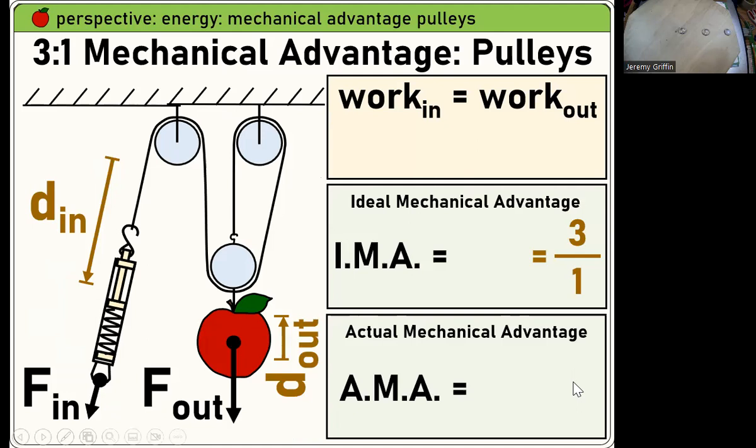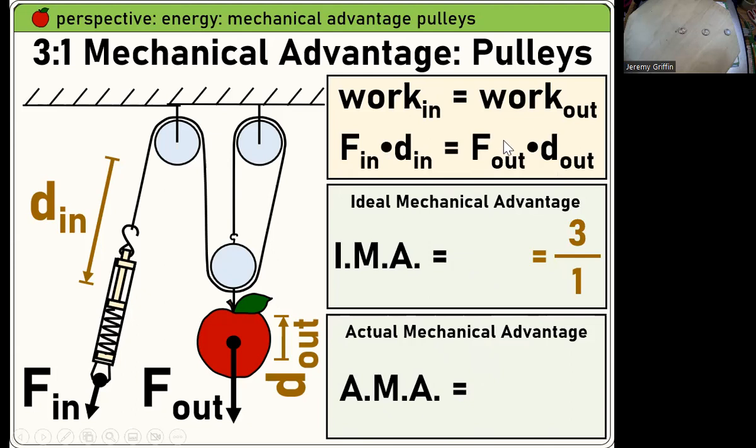Mechanical advantage system, pulley systems. You guys constructed one of these in one of your labs. Do you guys see it's 3 to 1? Because look at this movable pulley. Isn't it like the weight is split 3 different ways? So from the point of view of the spring scale, you feel up to 3 times as strong. If this apple weighs 3 newtons, you only apply 1 newton of force, ideally, to lift it. Now the principle this works on, conservation of energy, is that work input equals work output.